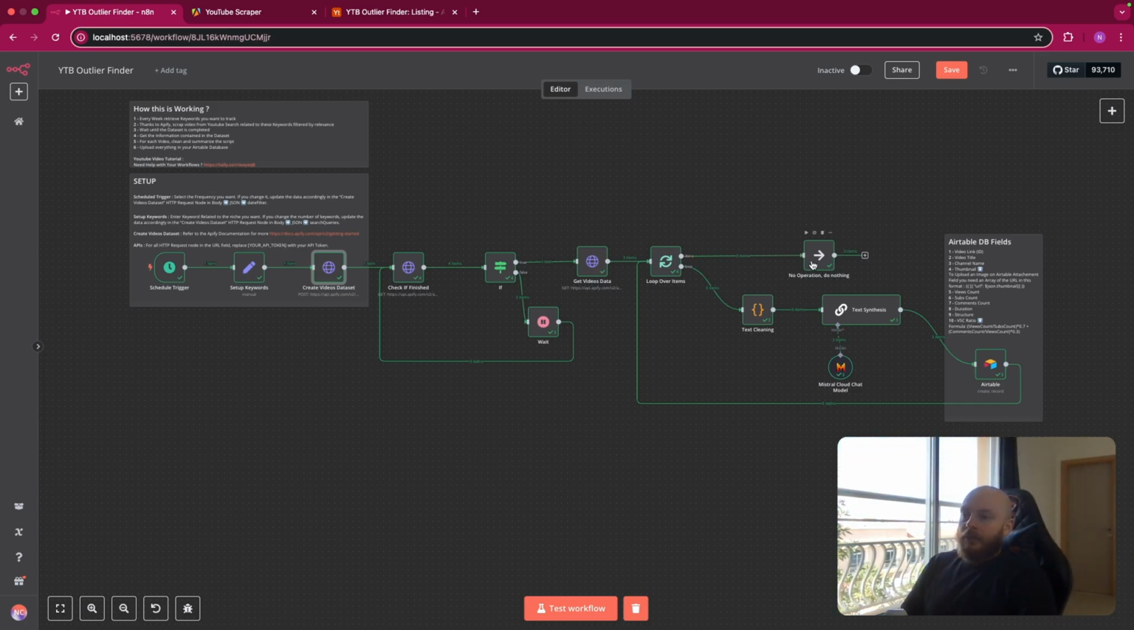And at the end, you do nothing. You can find the JSON for this workflow for free in description, and you just have to download it, come here and import from file.